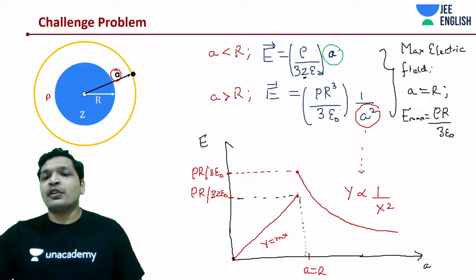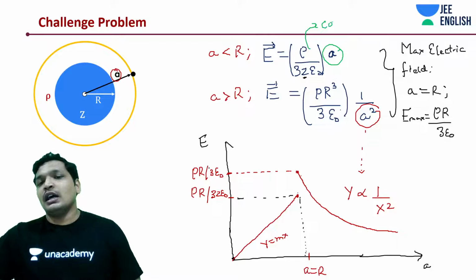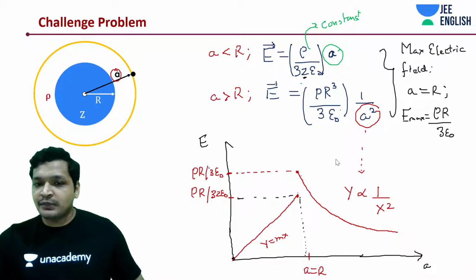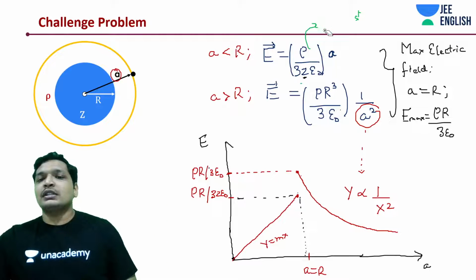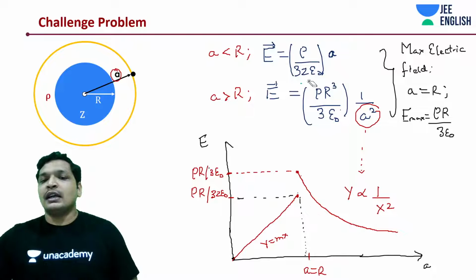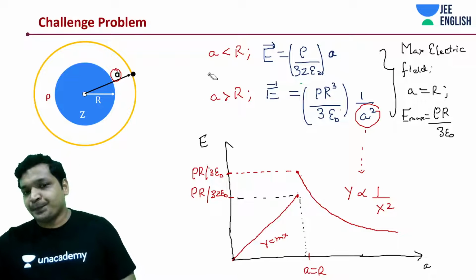We found out this entire thing is constant, and this is A, which is nothing but the distance R or X in your cases sometimes. This is varying with A, and since we are inside the dielectric medium, we write it divided by Z.